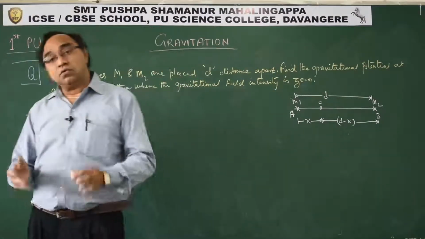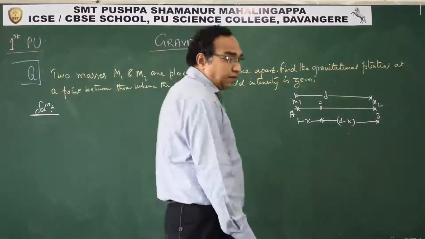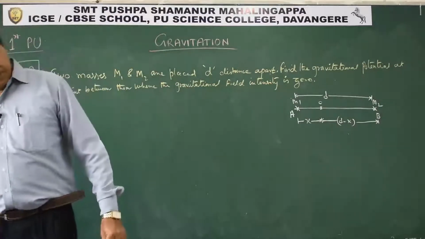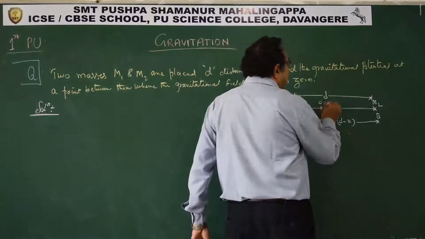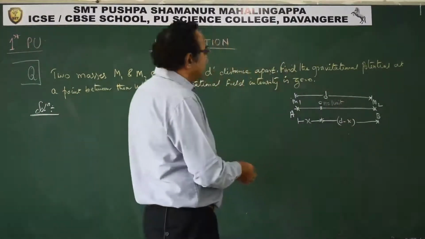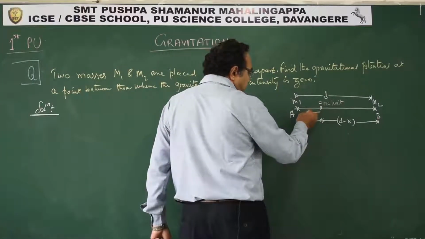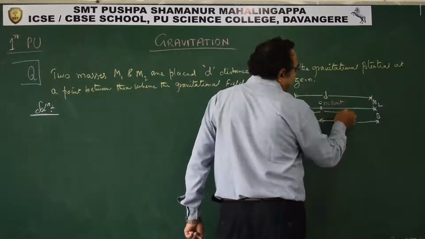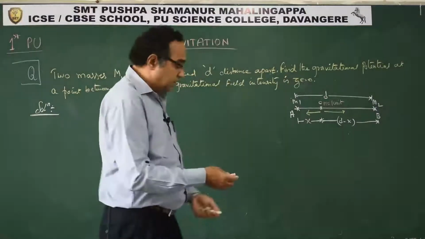Now, how do we write that equation? Wherever the gravitational field intensity is to be found, we know that we place a unit mass. So place m equal to 1 unit here. Now this unit mass will experience a force in this direction because of m1, and in this direction because of m2, because gravitational force is attractive in nature.